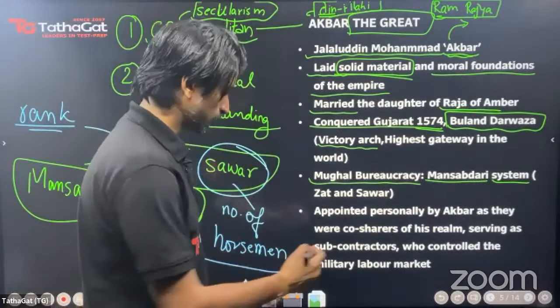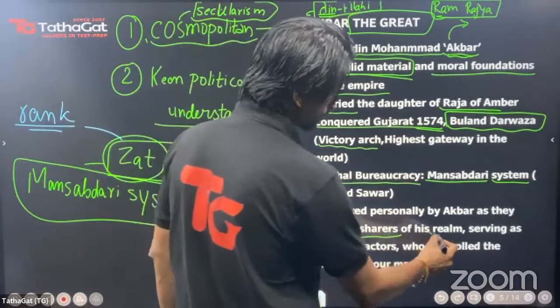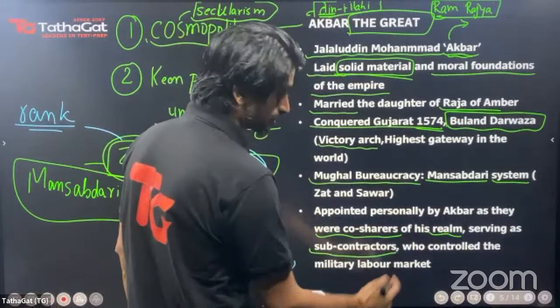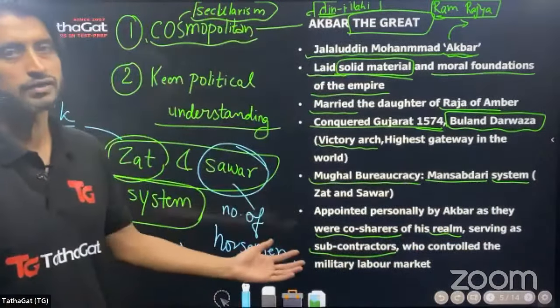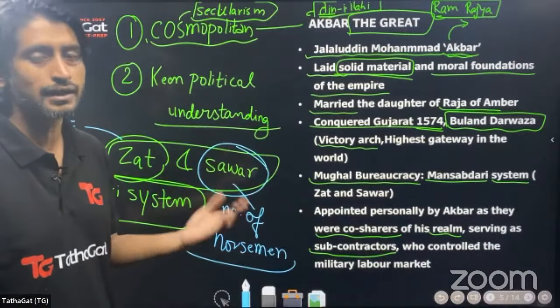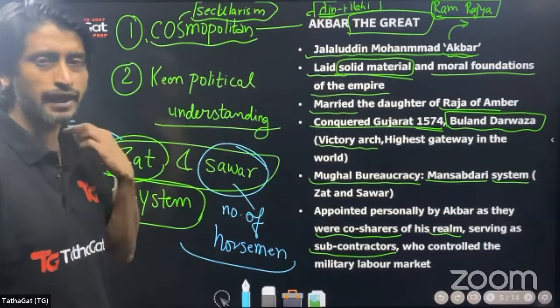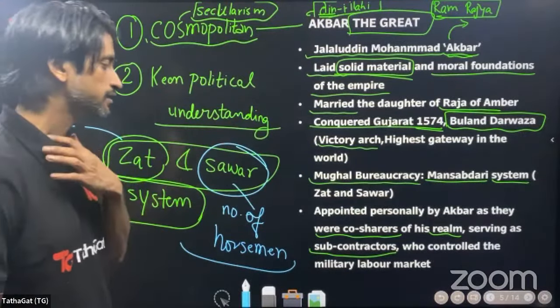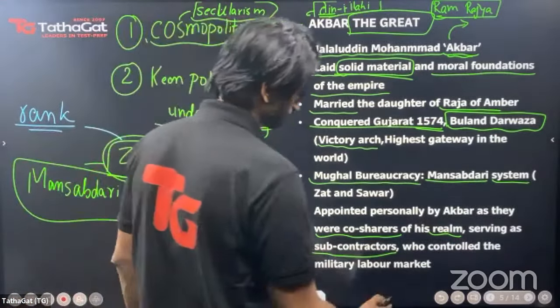They are shifted, they are transferred continuously, and that is what Akbar very astutely followed as well. So see, they were co-sharers of his realm, co-parceners, and serving as subcontractors. They were the military contractors. It was these Mansabdars who would hire the horsemen, who would hire the foot soldiers, and it was under their command, their charge, that these people came. So it was always made sure by Akbar that he had cordial personal relations with these Mansabdars.